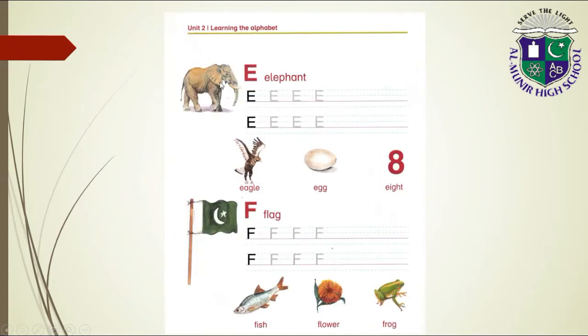E elephant, E eagle, E egg, E eight. F for flag, F for fish, F for flower, F for frog. Class, you have to trace on these letters and write them in clear line.